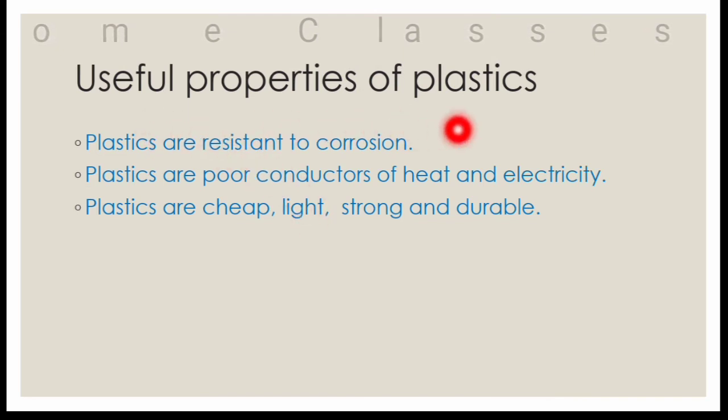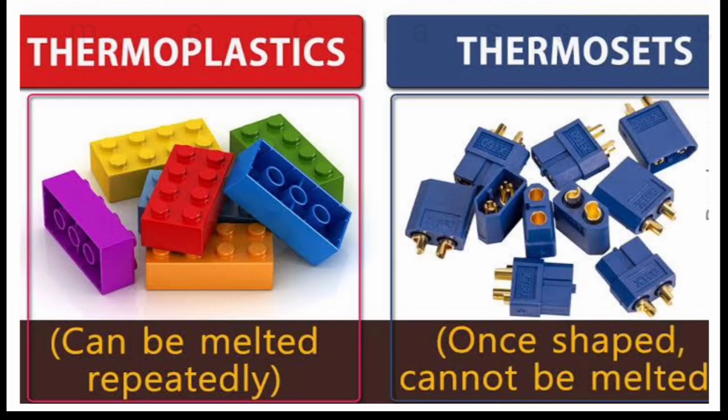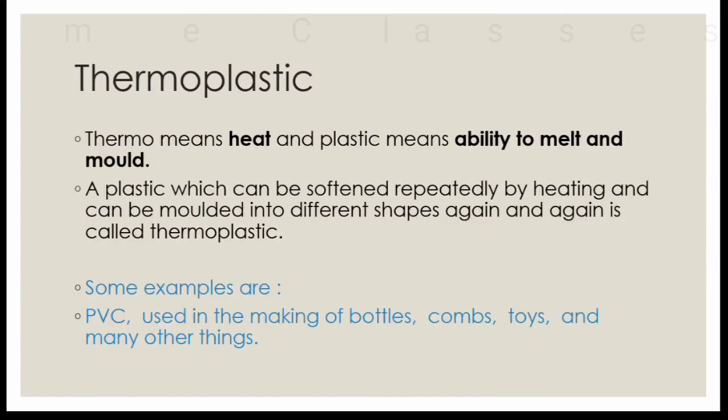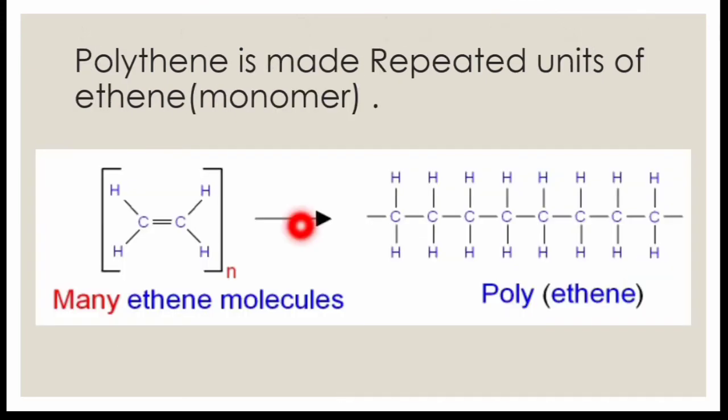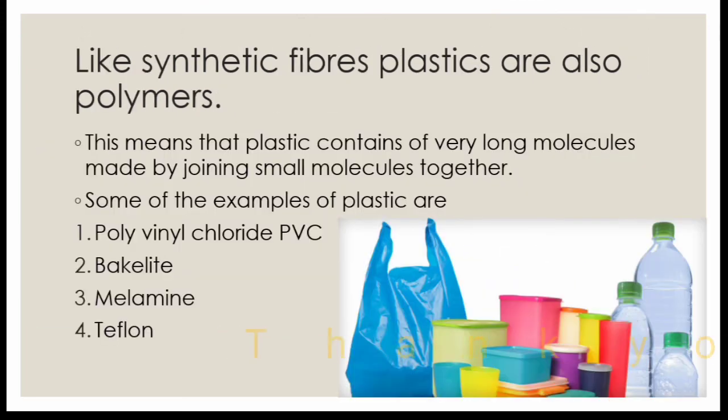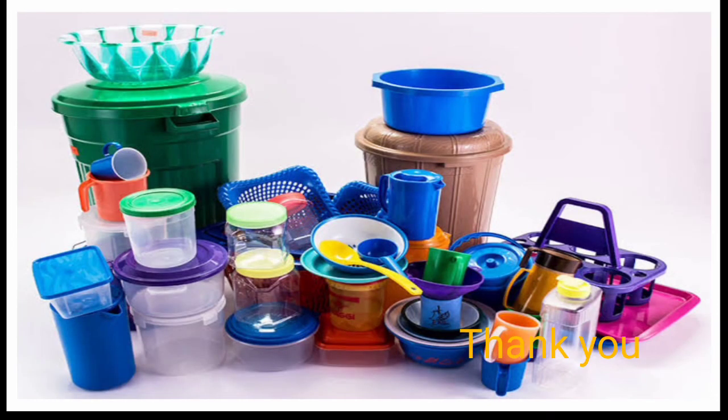And these are some useful properties of plastics. Plastics are resistant to corrosion, meaning they do not get corroded when they come in contact with air as iron does. Plastics are poor conductors of heat and electricity. So in this video we came to know about various properties and uses of plastics and how they are made. They are made by the repeating units of ethene. In our next video we will go through plastics and the environment.